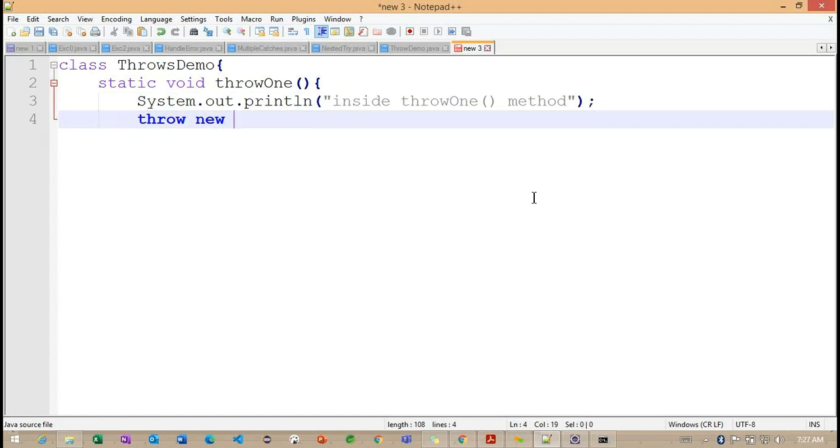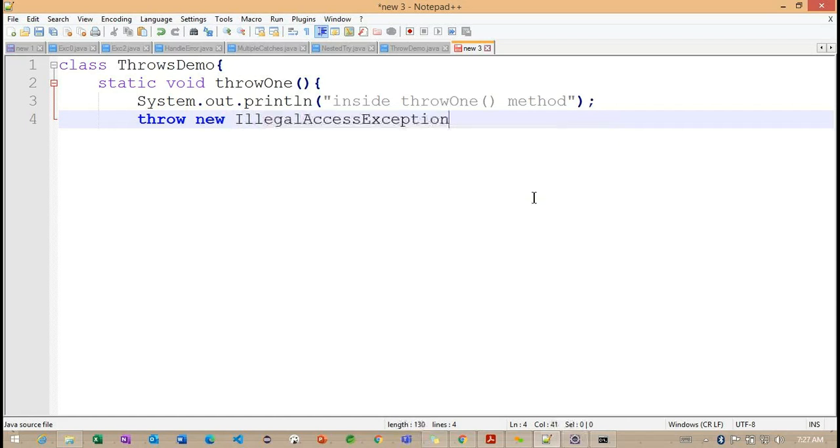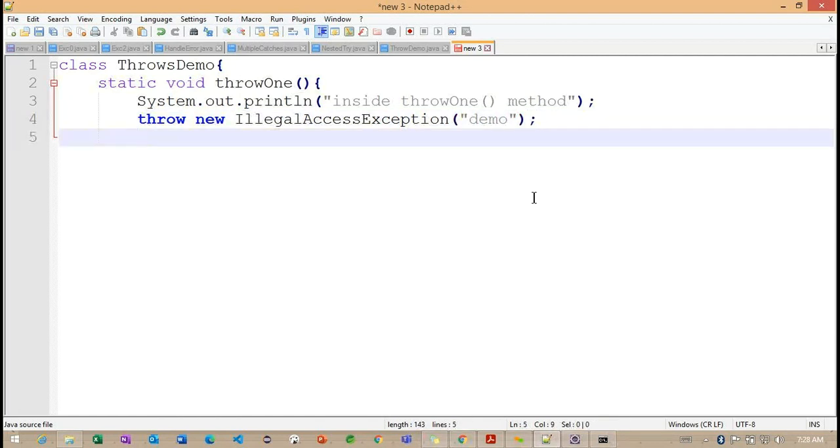And here now what I'm trying to do, I want to throw a different exception here, an IllegalAccessException. So this is the exception I want to throw. Here also I want to provide a message as a demo.